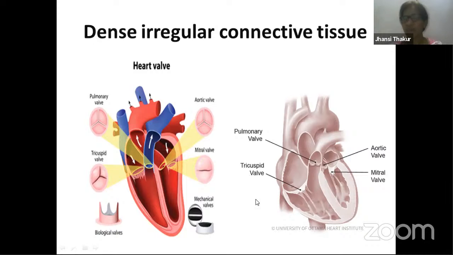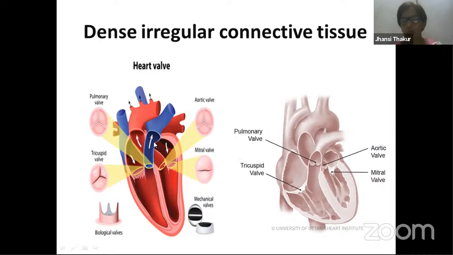Pericardium of heart, we have already learned about pericardium in epithelial tissue. So part of that pericardium of the heart is made up of this irregular connective tissue. And heart valves, you know, there are 4 openings over here in the heart. You have already studied in 10th class that deoxygenated blood flows over here, right? From here it flows over here, then through this blue it goes to lungs, right? And then from this part you get oxygenated blood. From this aorta, oxygenated blood goes to all parts of the body.